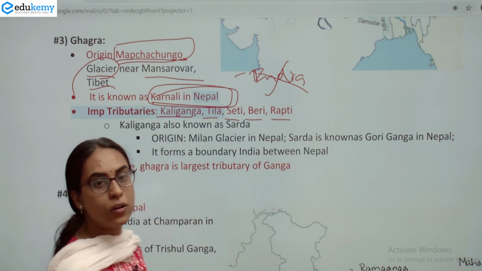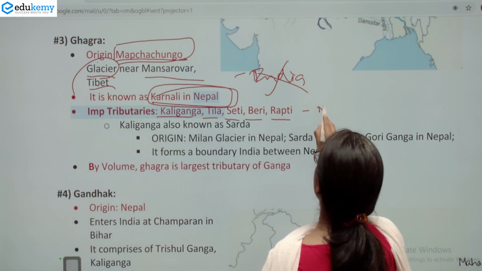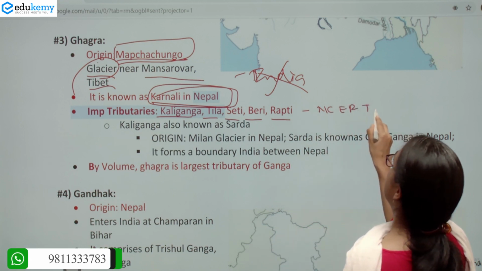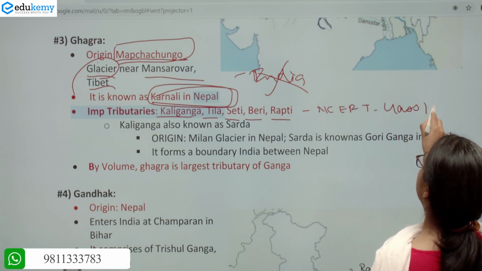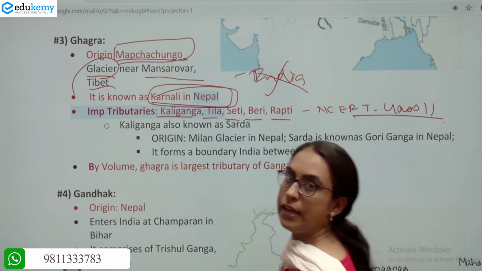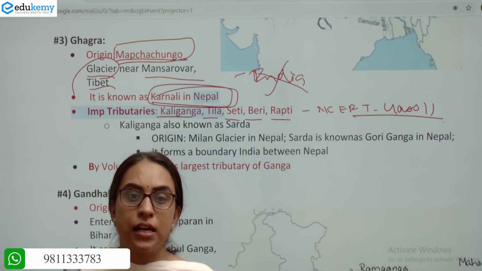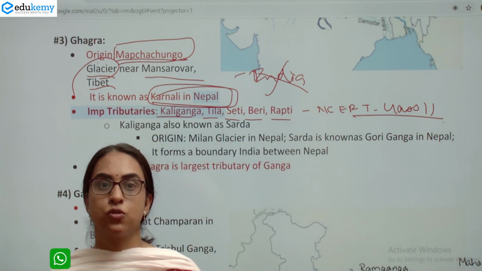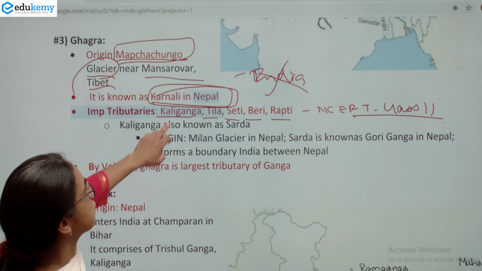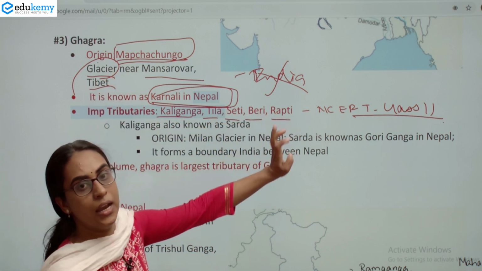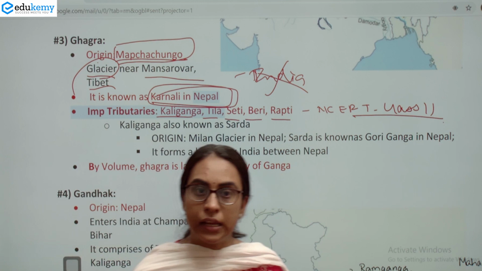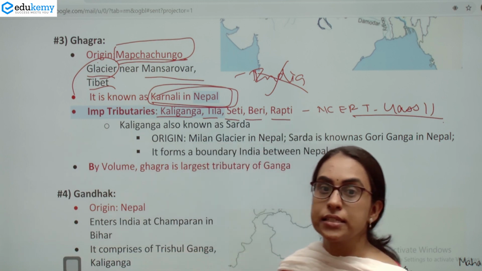This becomes important because this has been given in your NCERT class 11 Indian geography. NCERT class 11 tells about the tributaries of this Ghagra, which are Kali Ganga, Tila, Seti, Beri and Rapti. This Kali Ganga is known as Sarda.